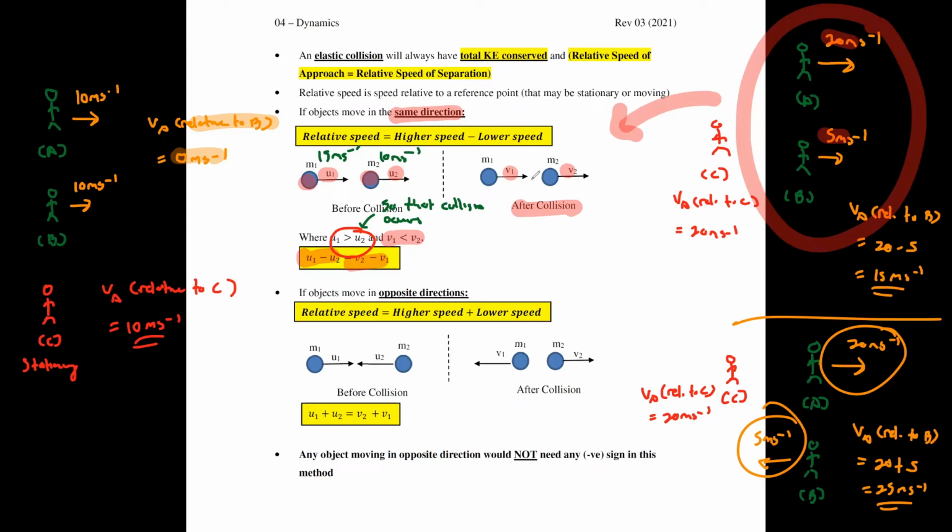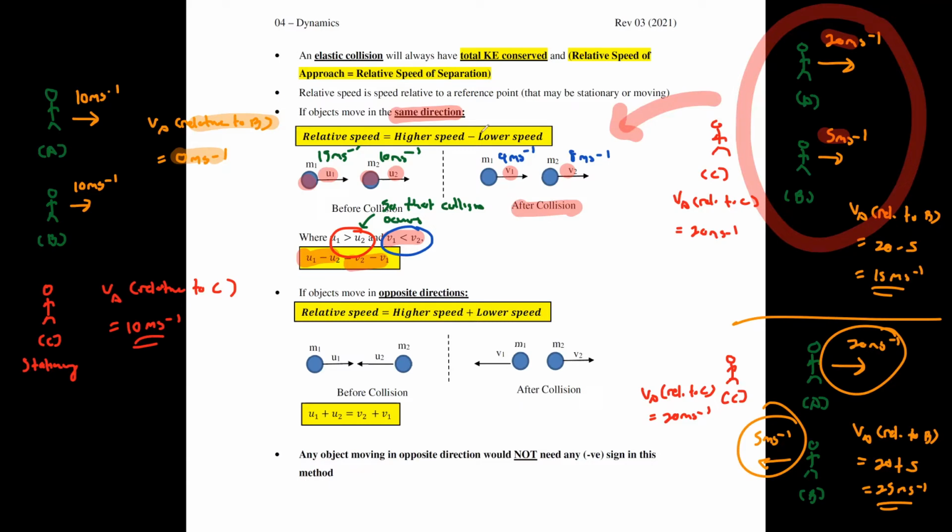Now, after that, why do I say that V2 must be more than V1 after collision? I'm saying that V2 must be more than V1, something like this, 8 meters per second, and then this one is maybe 4 meters per second.